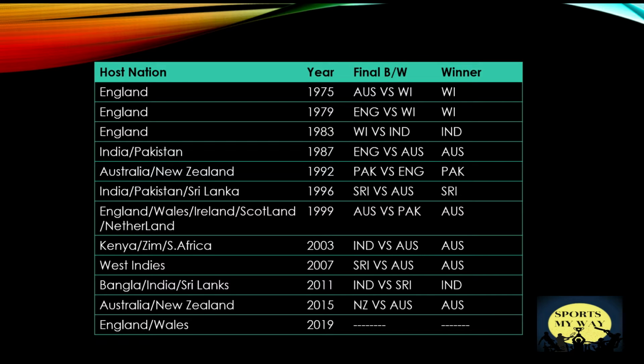The 2011 Cricket World Cup was hosted by India, Sri Lanka and Bangladesh. India and Sri Lanka reached the final and India won the World Cup for the second time. The last Cricket World Cup was held in Australia and New Zealand in 2015. Australia and New Zealand reached the final and Australia won that World Cup. Now, the 2019 Cricket World Cup is going to happen in England and Wales. We will see which team is going to lift the cup in the final. So for that we have to wait till 14th of July.